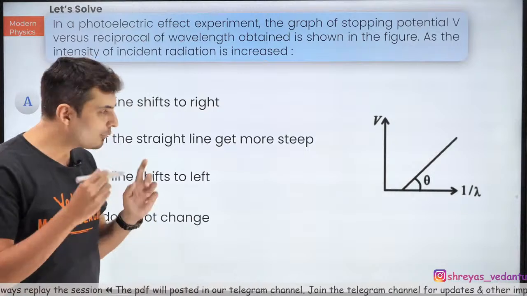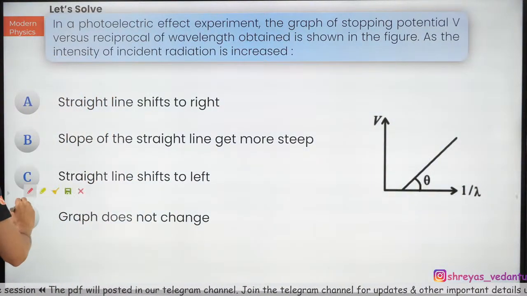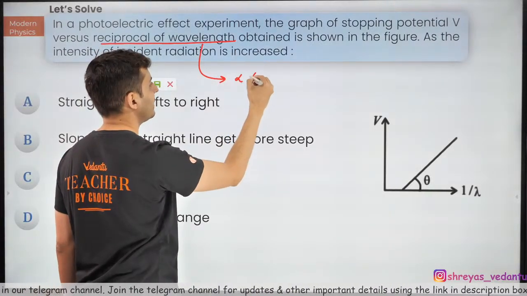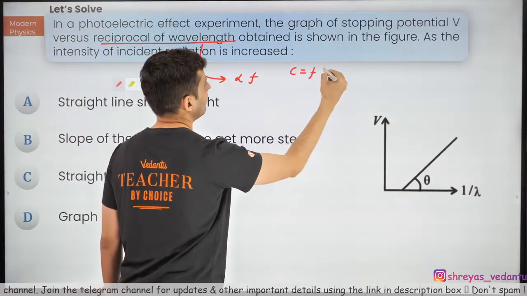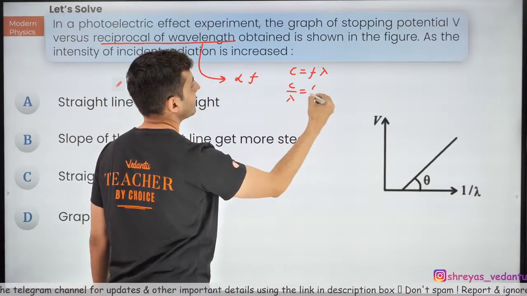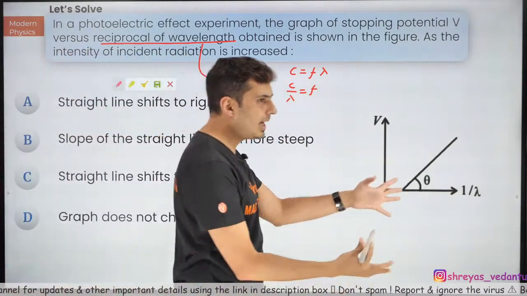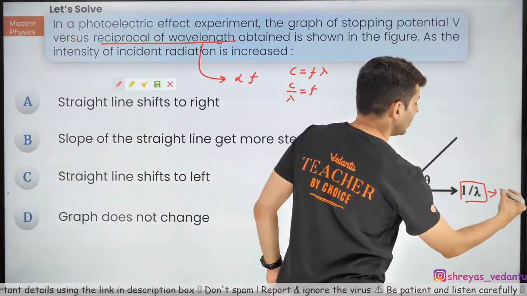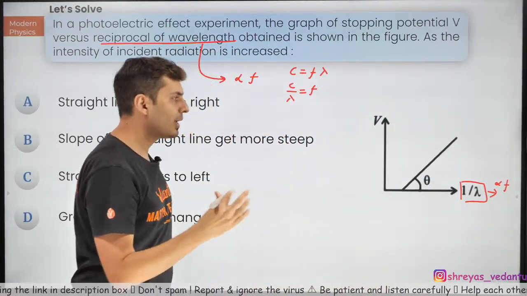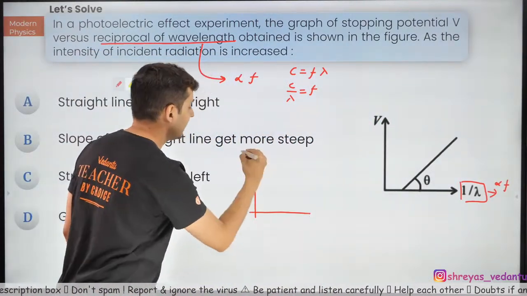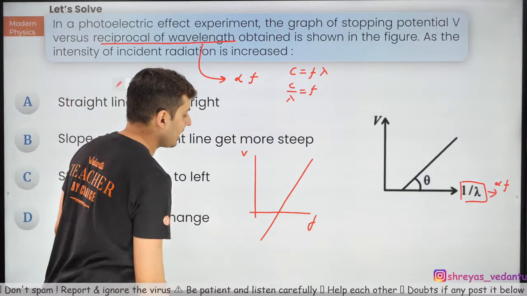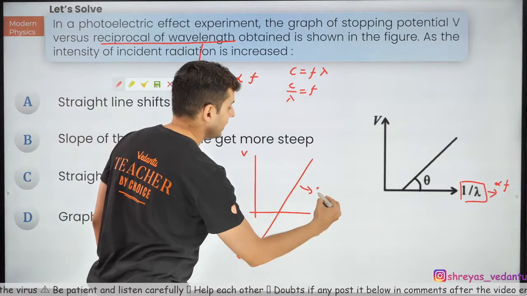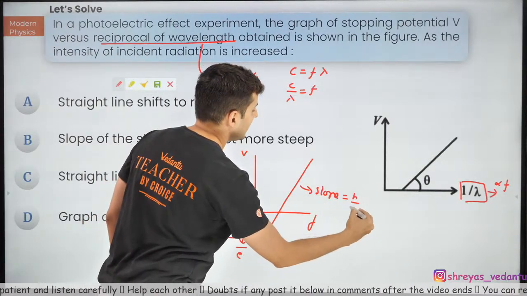Okay, cool. Very good. Many of you are paying attention when I was explaining the theory. See, reciprocal of wavelength is nothing but proportional to frequency. Remember, c is equal to f lambda, so c by lambda is nothing but f. So 1 by lambda can be thought of as proportional to frequency. Now we all know that the graph of stopping potential versus frequency is a straight line. The intercept is minus phi by e, and the slope is h by e.